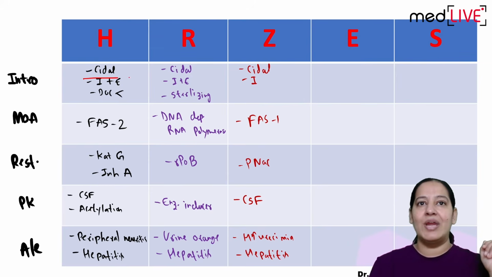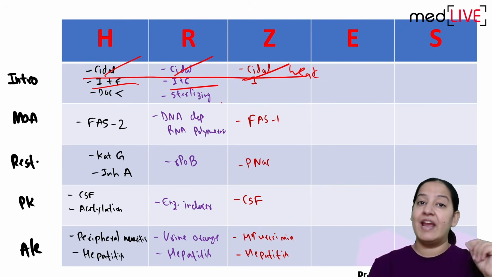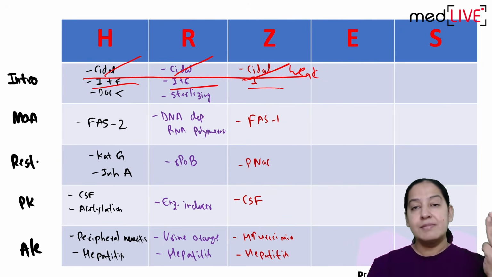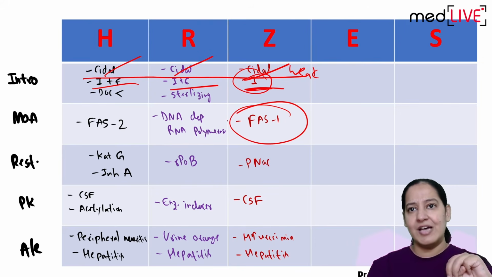So see everyone here, let me revise pyrazinamide. Again, the three drugs are cidal, H, R, Z, but pyrazinamide is weak cidal. The first two, H and R, were killing intracellular as well as extracellular bacteria. Pyrazinamide is killing only intracellular. Done. It inhibits the enzyme FAS1.